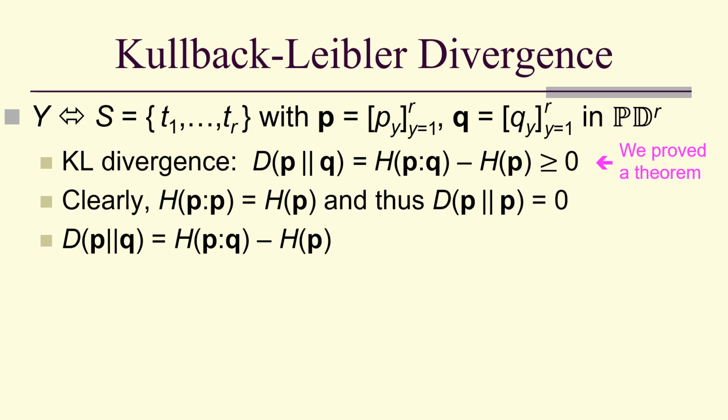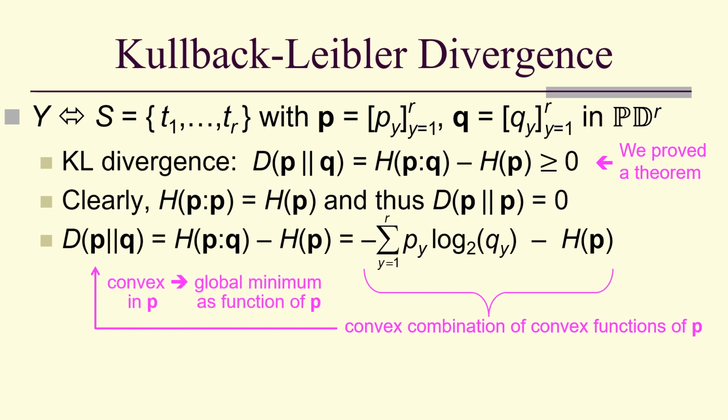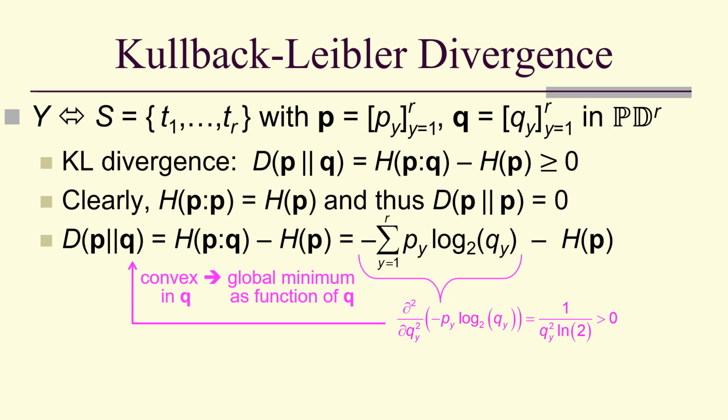So the KL divergence in terms of the logarithms looks like this. This is a convex combination of convex functions of P, which means that the KL divergence is convex in P, and we get a global minimum as a function of P. But likewise, the second derivative with respect to Q of that first term is positive, which means that we also again have convexity in Q and a global minimum as a function of Q.